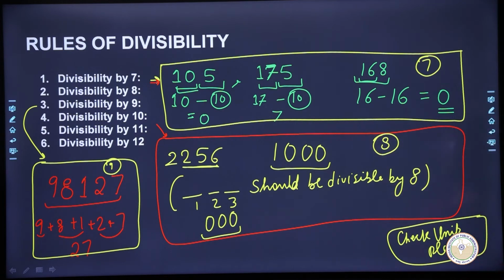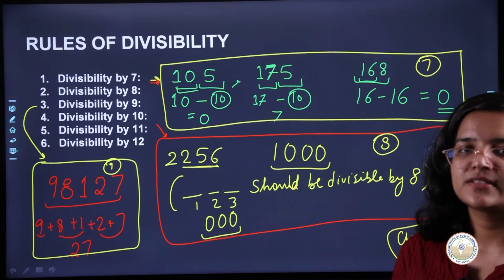Okay, and now we will talk about the divisibility for 11, which is a little tricky, and then 12, and then we'll be over with all our divisibility rules.